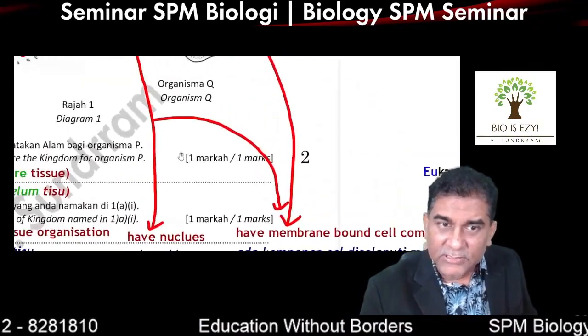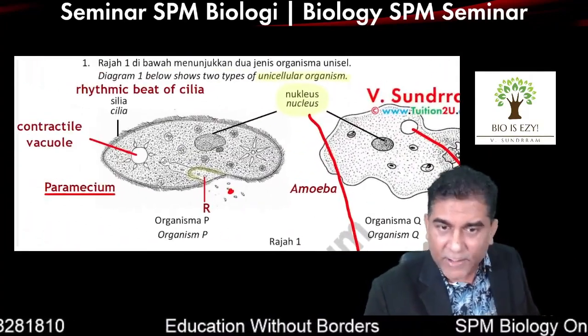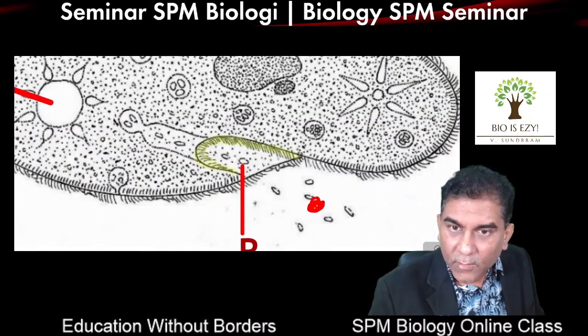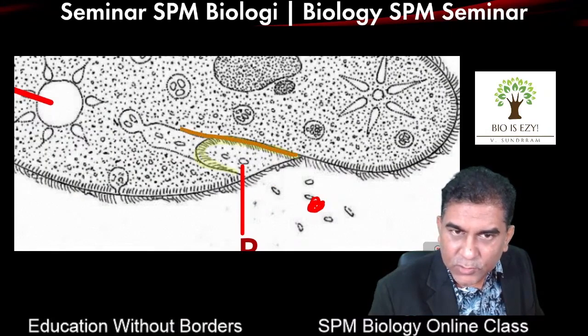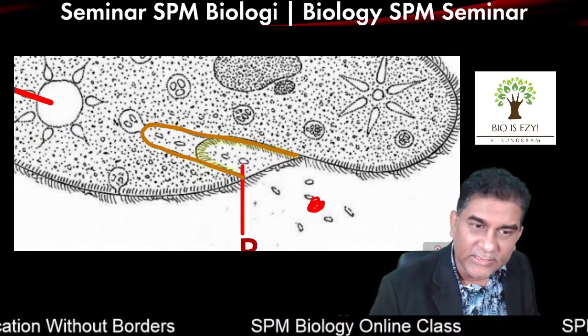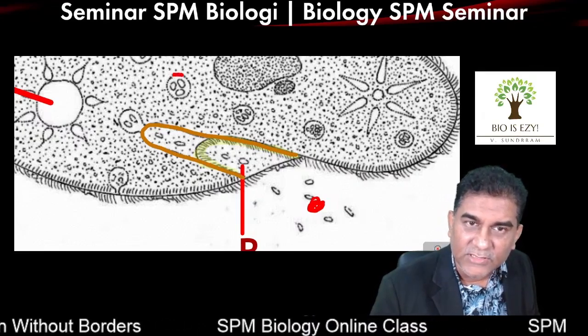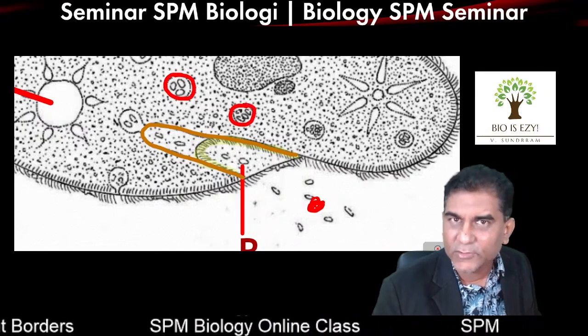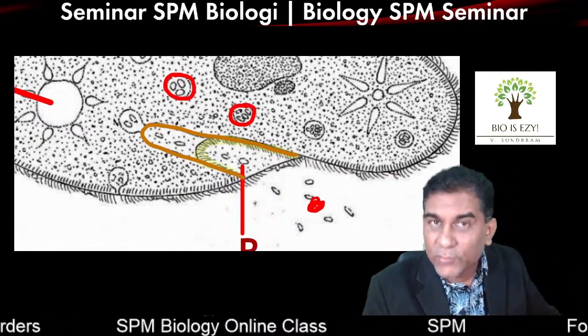But in case they want more explanation, we go back to the diagram. From here until here is supposed to be the oral groove. Now what you see at the end here, all of these are the food vacuoles. If you want to label, you can label. These are the food vacuoles. Where does the food vacuole form?